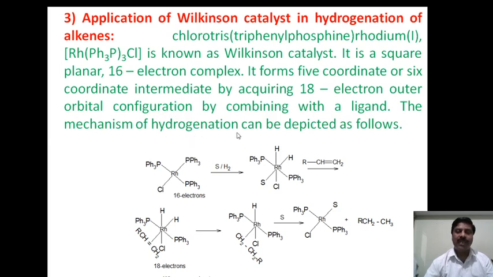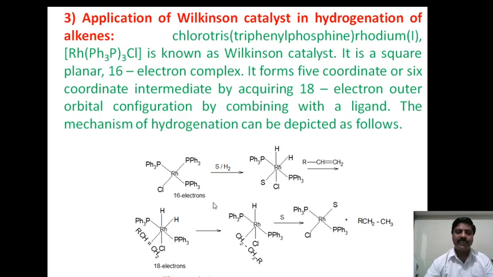The mechanism of the hydrogenation can be described here. This is the 16 electron complex. These are the 2 electrons, therefore this becomes 6, and there is solvent, and hydrogenation takes place, and of the 2 sites occupied, one is solvent, another one is hydrogen, and this is further treated with the alkene group.